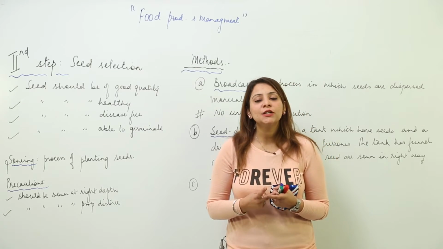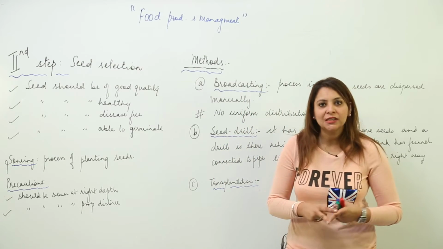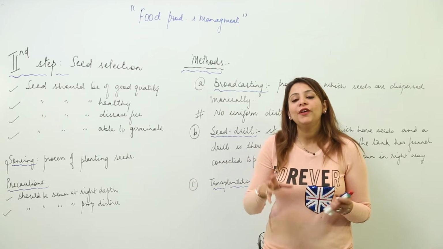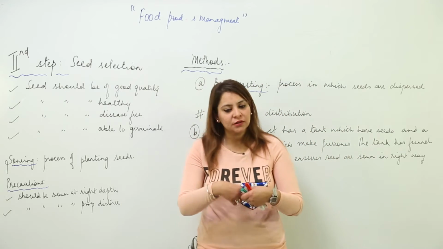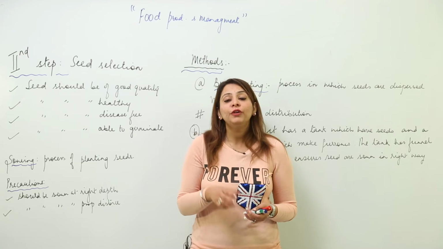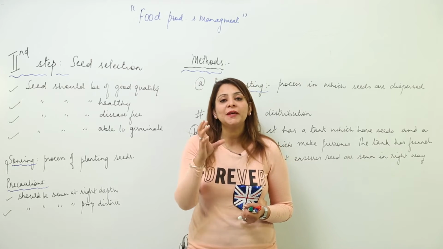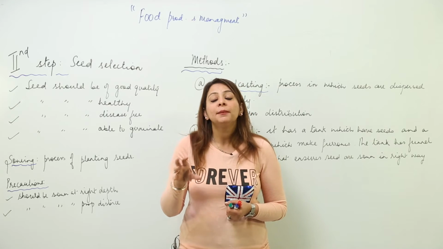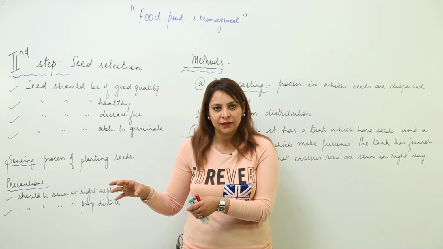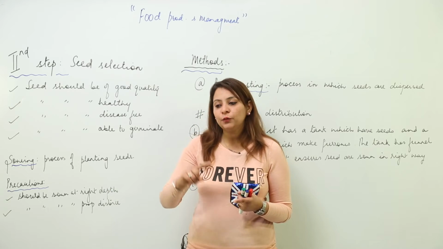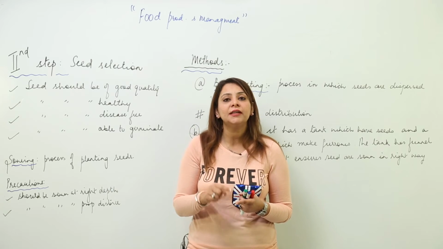Now we are going to start with the second agriculture practice, that is sowing. When we are going to sow seeds, it's not like you select seeds and just sow them in any way. We want healthy seeds. We want specific characters to be there in the seed, because only then are we going to get a healthy yield. So the first thing is that when you start sowing, select the seeds properly.